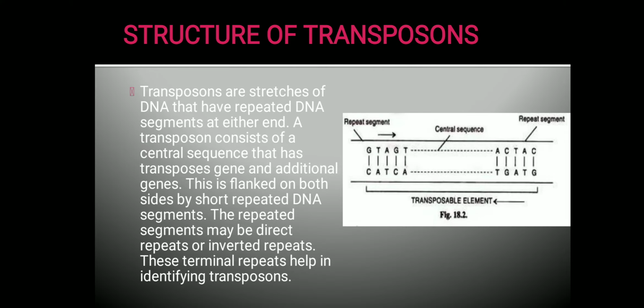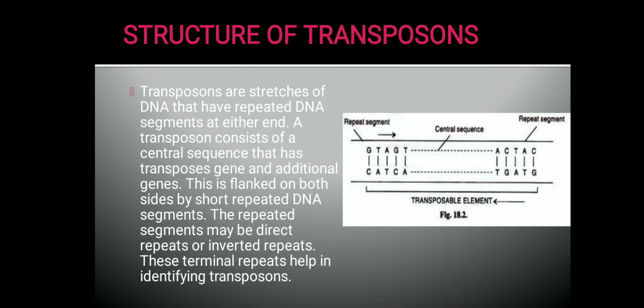So let us look into the structure of transposons. Transposons are stretches of DNA. We saw that they are short sequences of DNA. Now they have repetitive DNA segments at their ends. You can see here the segments are repetitive, GTA, GT. Here you can see GTA, GT. So they are repetitive sequences. So at their ends, if this is a transposable element, the ends are made up of repetitive DNA segments.